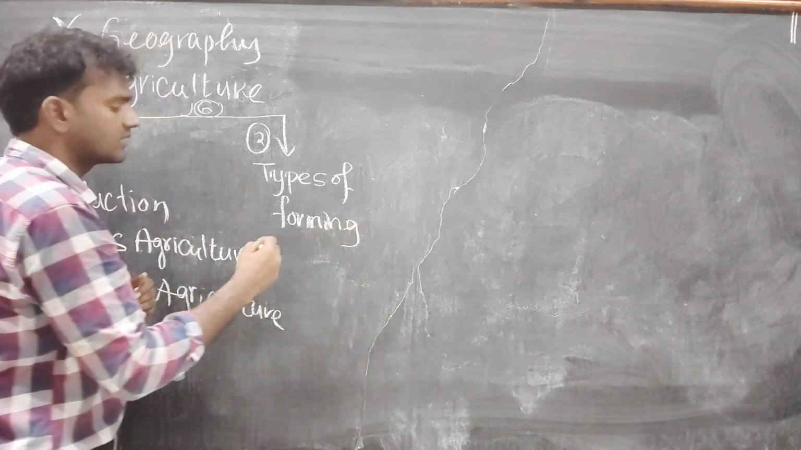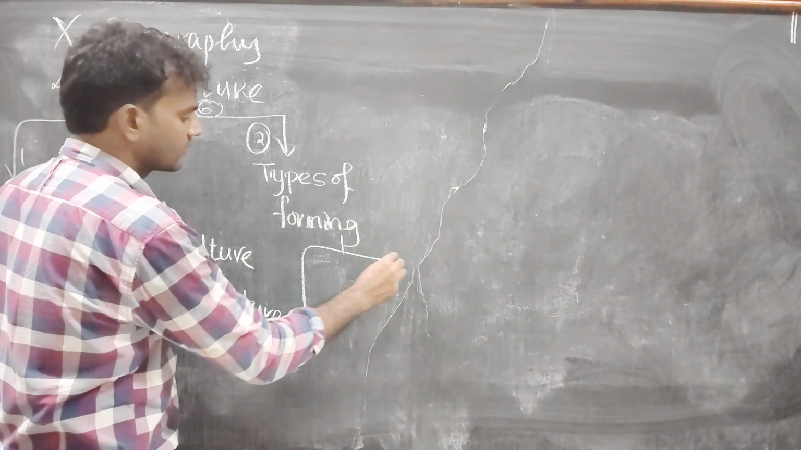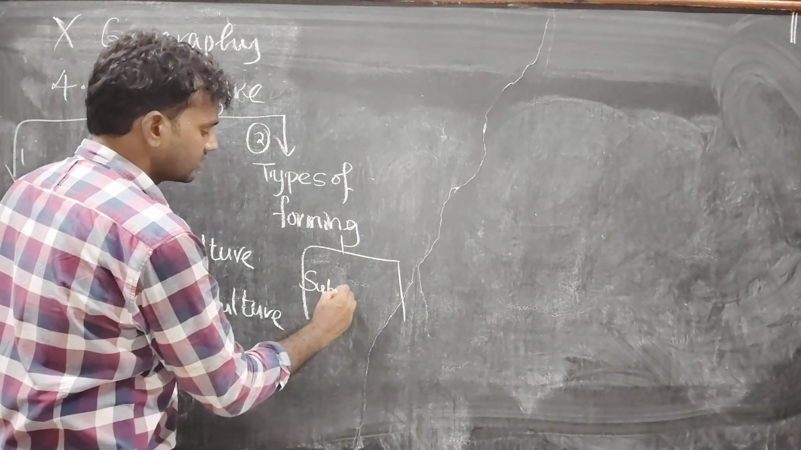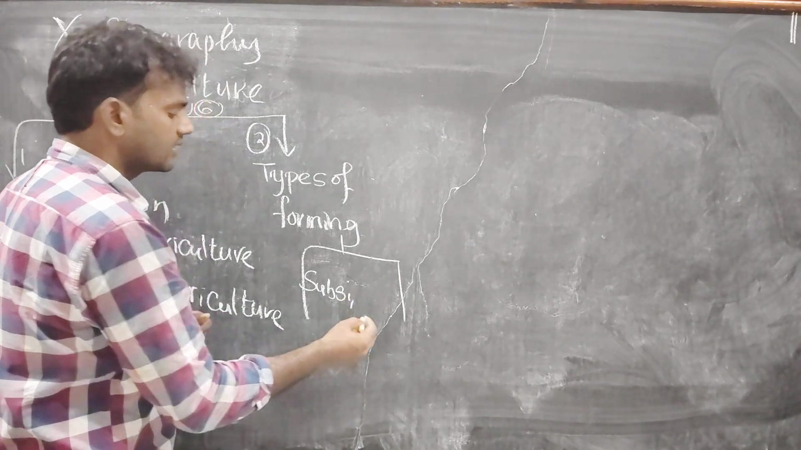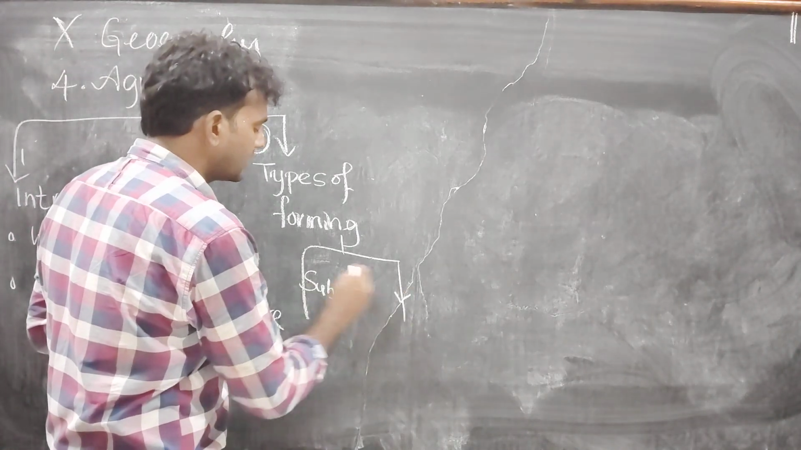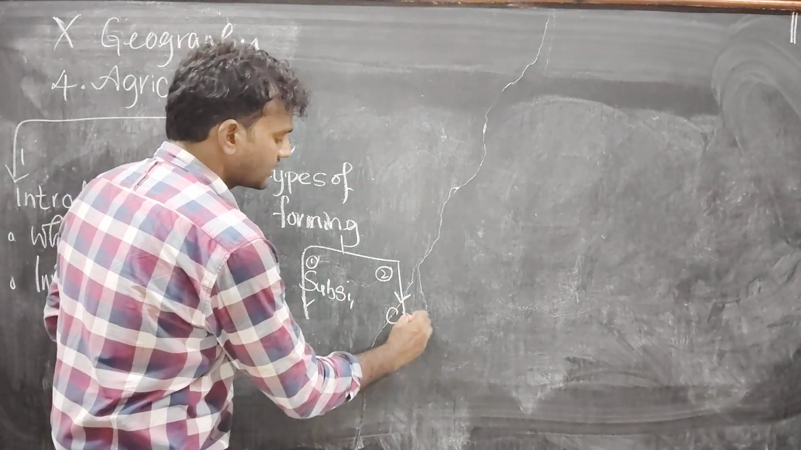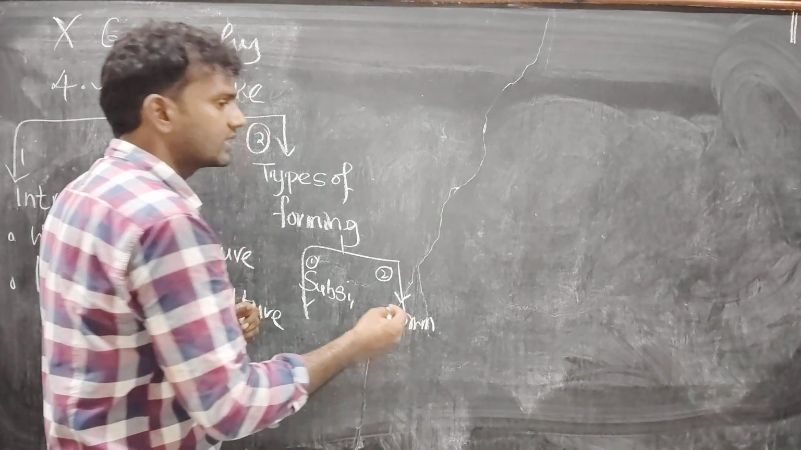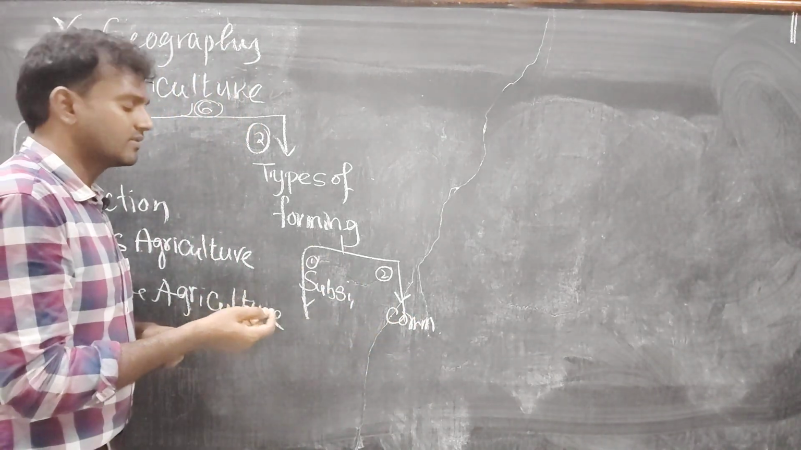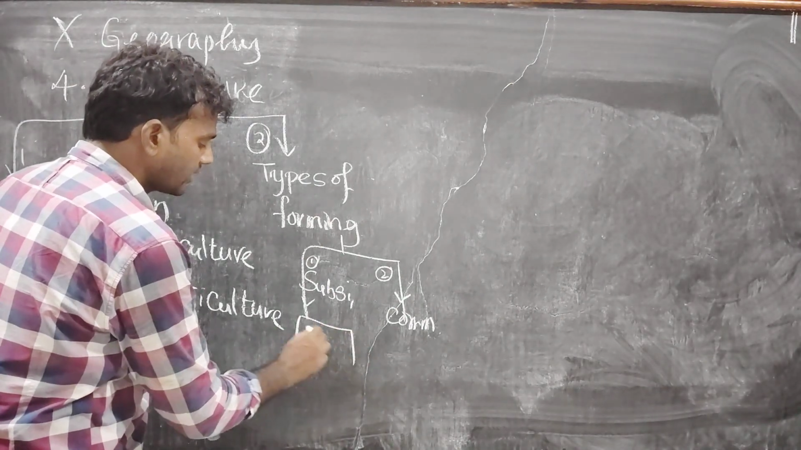How many types of cultivations are there? Based on the purpose of cultivation, there are 2 types. The first one is subsistence farming. Subsistence means we are producing crops for self-consumption only. Second type is commercial farming. It means we are producing crops for the commercial purpose, means marketing purpose, for selling purpose. Is it clear?